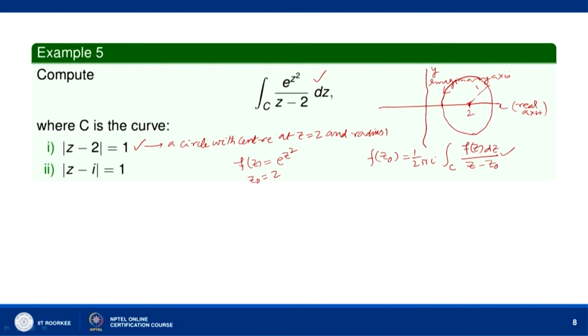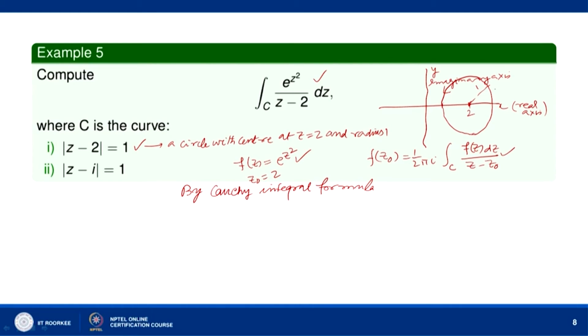It is at the center of the circle. Therefore, by Cauchy integral formula, before applying it we have to check the analyticity of the function f(z). f(z) is e to the power z square, which is analytic for all finite z. It is analytic in the whole complex plane.